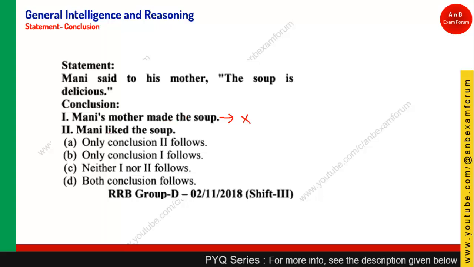Mani liked the soup. If something is delicious, that means Mani is liking this soup. So this is basically your implicit inference. Implicit means you are logically deriving, since the soup is delicious, it means Mani has liked the soup. So in this particular case, option A, only conclusion 2 follows. Let's see the next question.